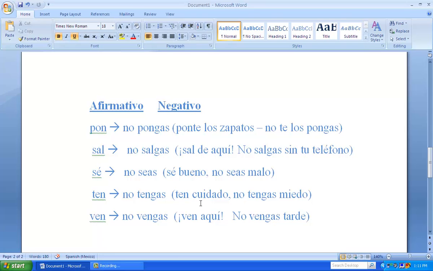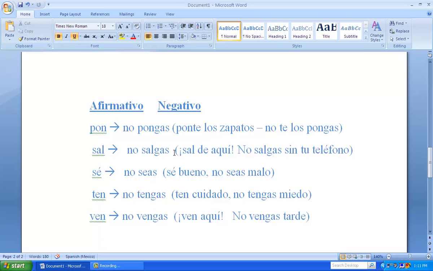Ten, no tengas. Ten cuidado means be careful. Because in Spanish they say to have care, right? So ten cuidado means literally have care, but we would say be careful. And don't be afraid. Don't have fear. No tengas miedo. Again, all these negative forms are just the subjunctive, the tú form of the subjunctive.